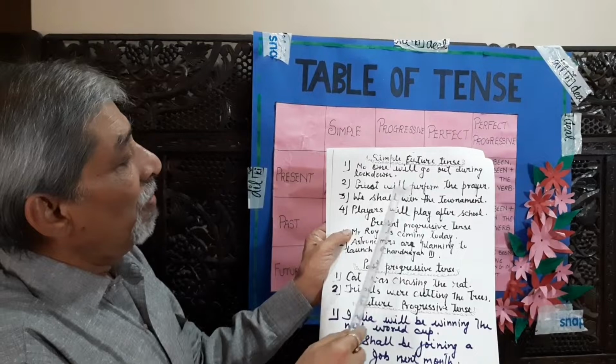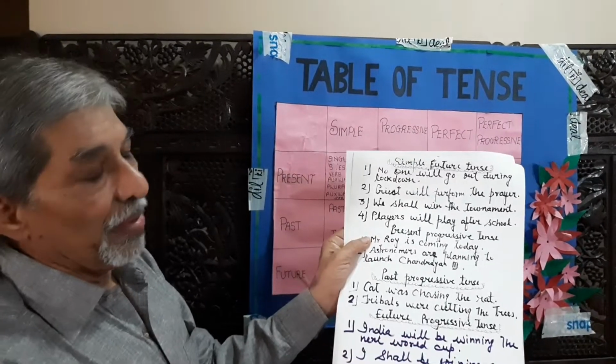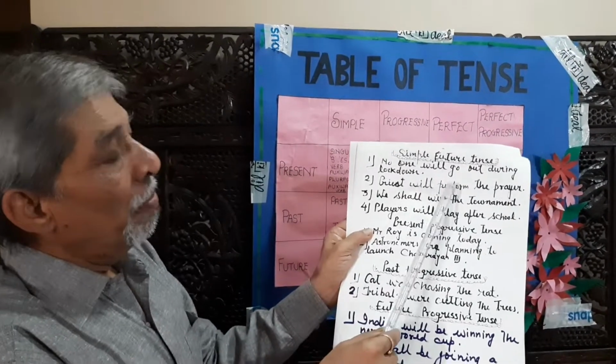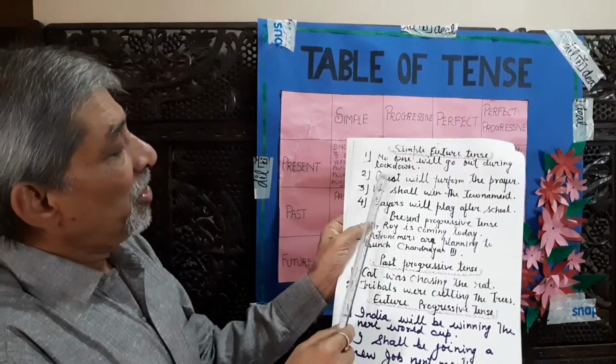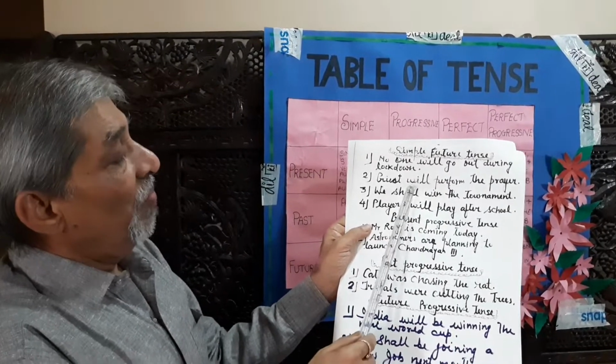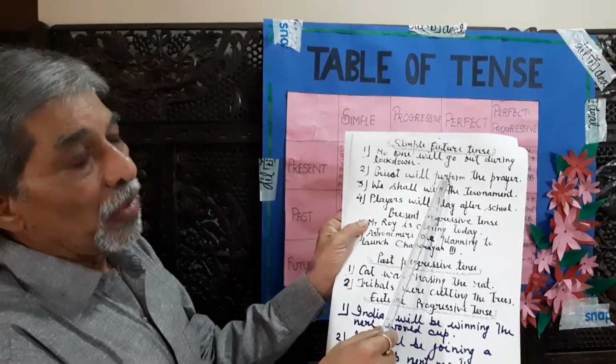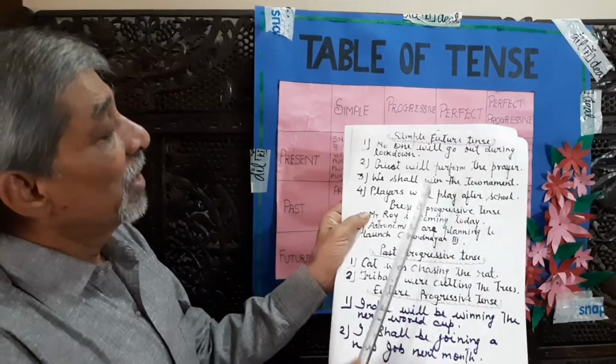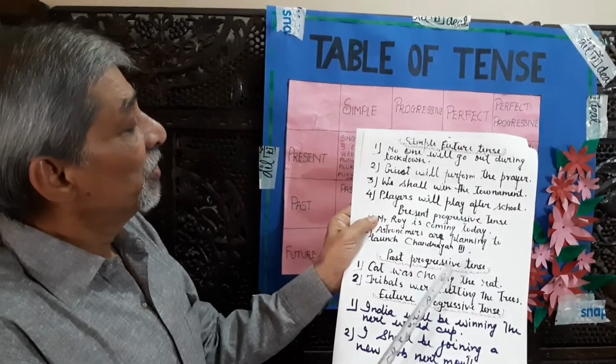Priest will perform the prayer. Will is the auxiliary verb, perform a root verb. So the sentence becomes simple future tense.